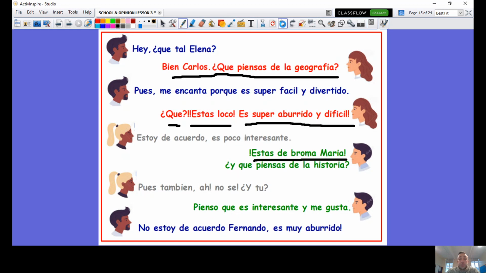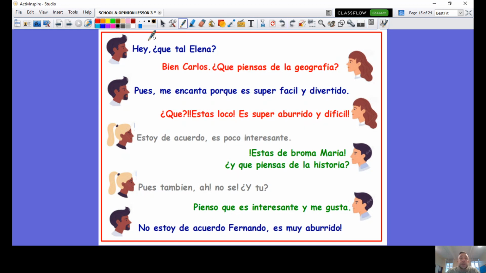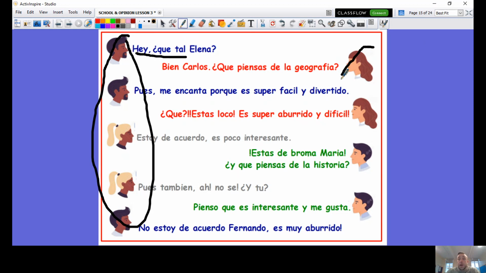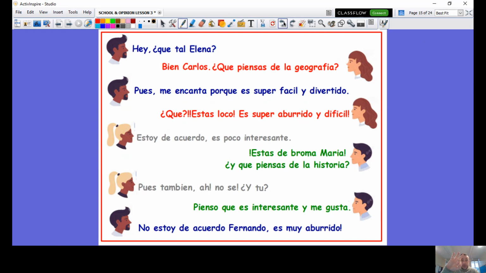Let's do it again, but this time we'll swap roles. So that means you are this side, so you will start the conversation. I am this side, and I will follow your lead. So get ready to start. 3, 2, 1.